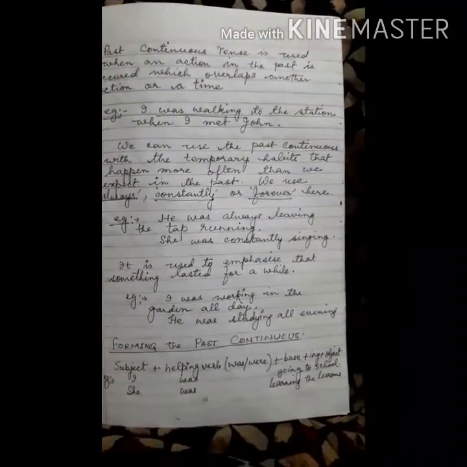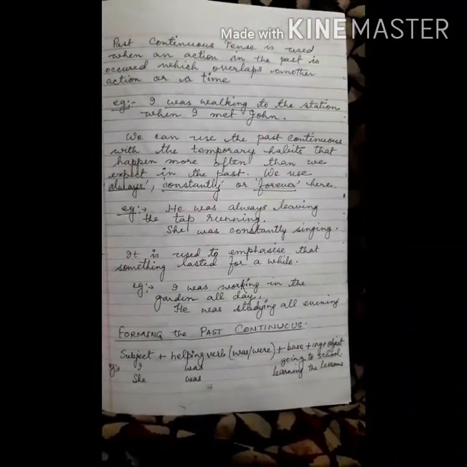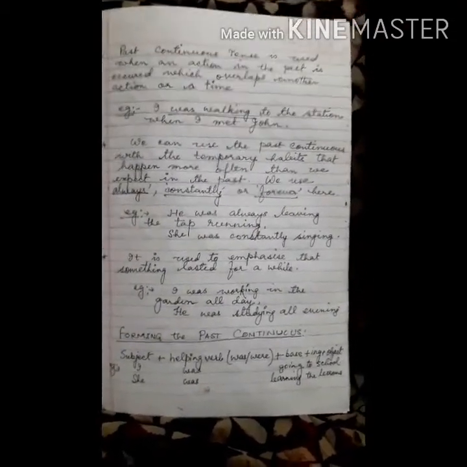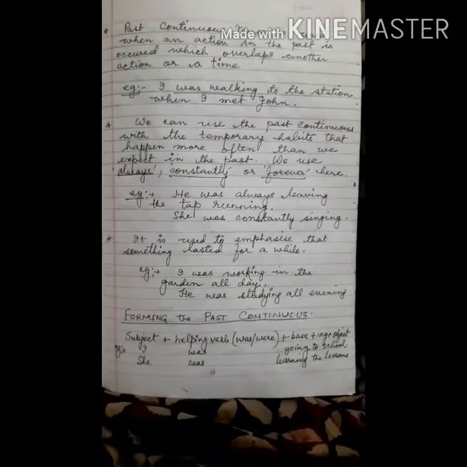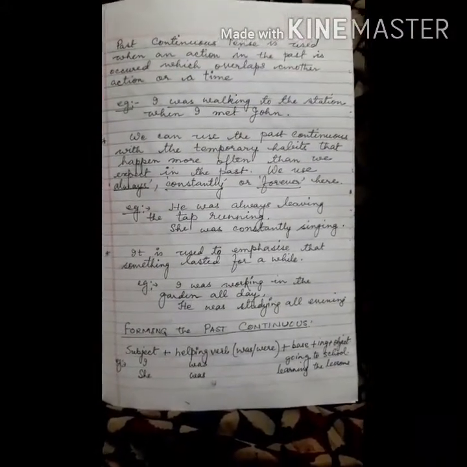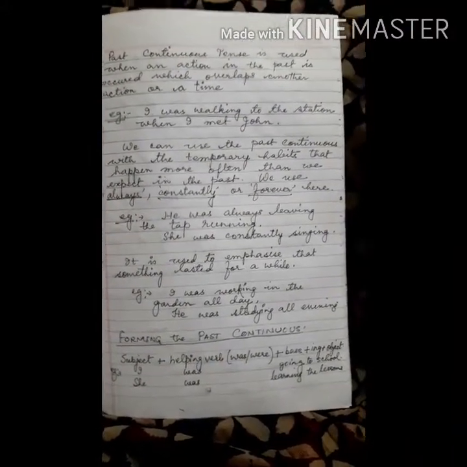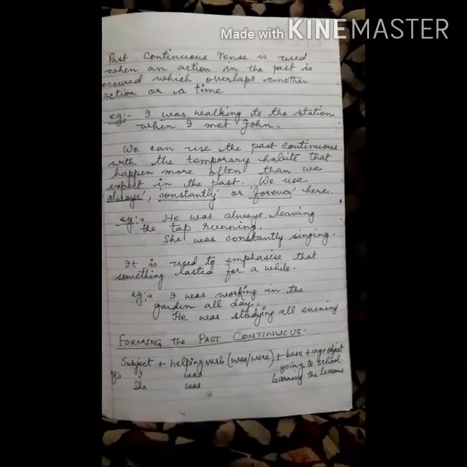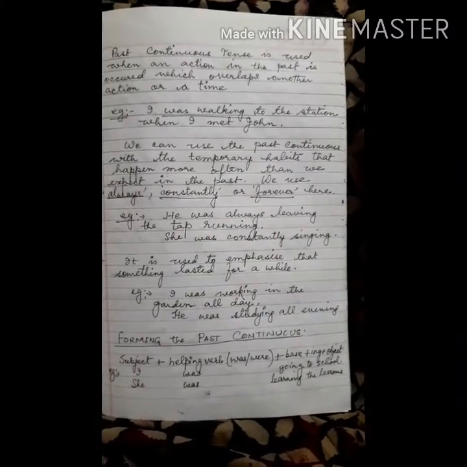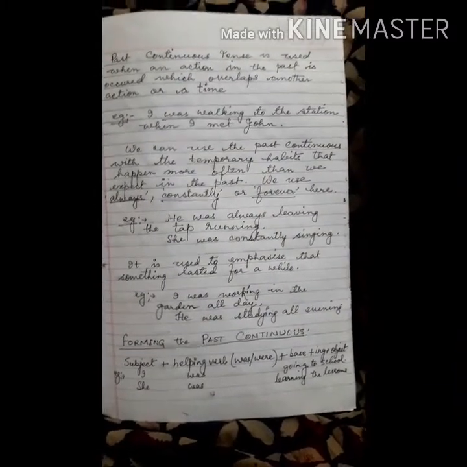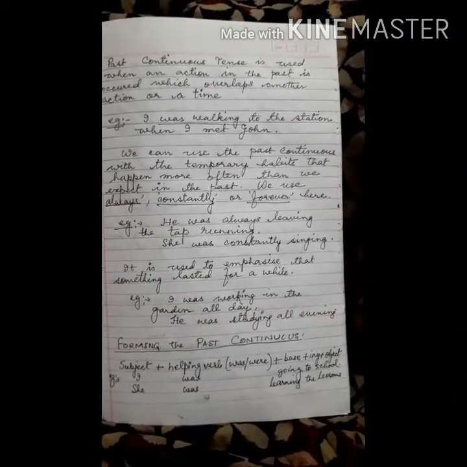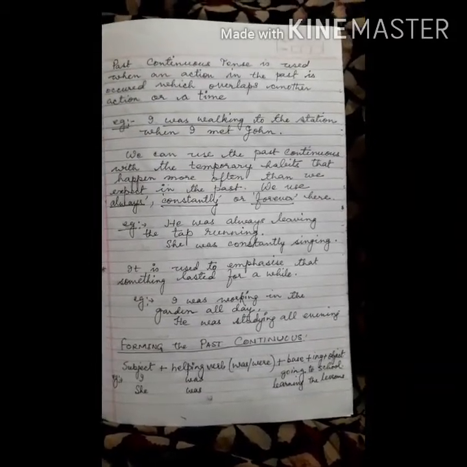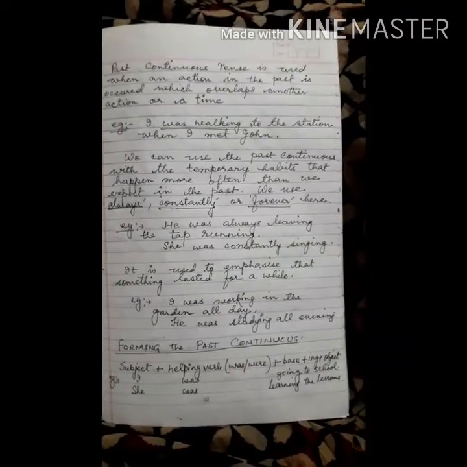Now the formation of past continuous tense. So we have to learn these rules, that is how to form these tenses, which will help us in doing our exercises. Subject, that is the doer, plus helping verb. Since we are talking about past continuous, we will use was or were. So subject plus helping verb, that is was or were, plus base plus ing plus object.